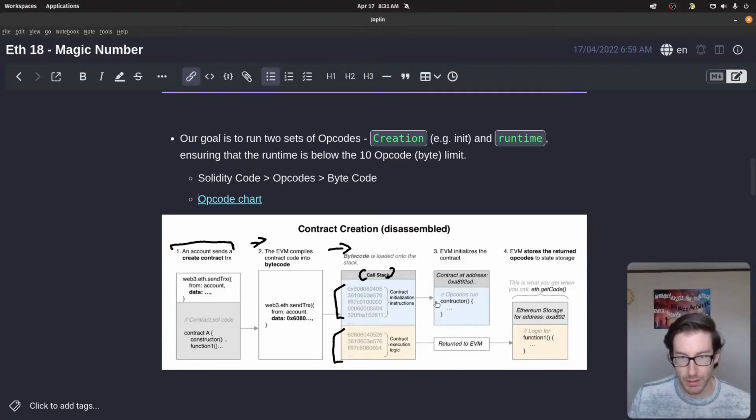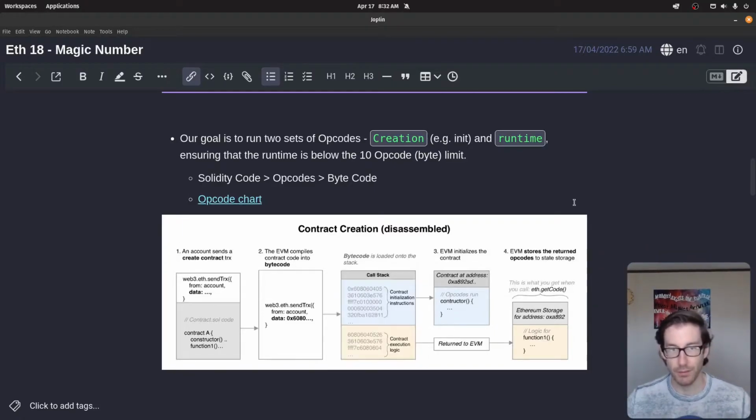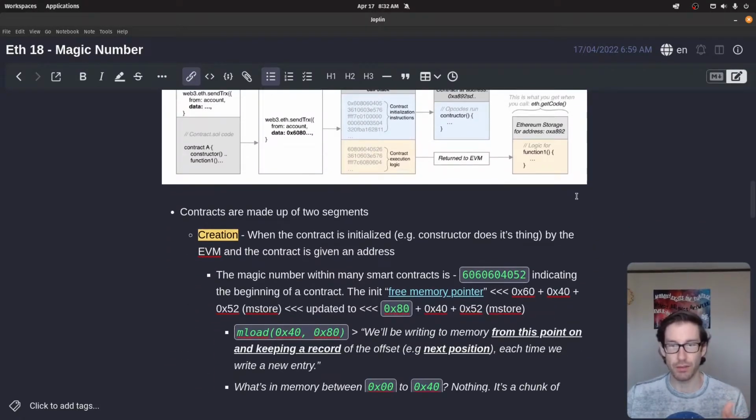So the creation piece is associated to the constructor, and once the constructor does its thing and runs through everything, the contract has its own address. Then what you're going to do is store the opcodes associated to your runtime piece of the contract inside of the EVM and Ethereum, so this can be called on in the future to have computations done to it. That's a pretty neat diagram that gives you an idea intuitively of what's happening.